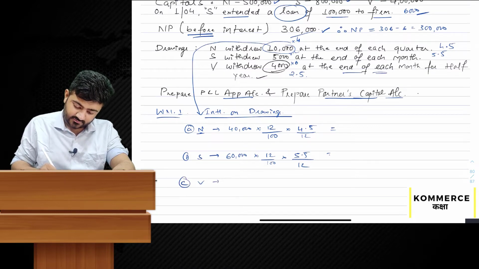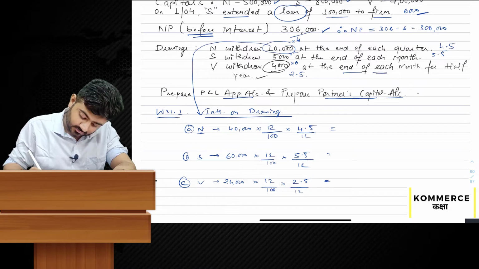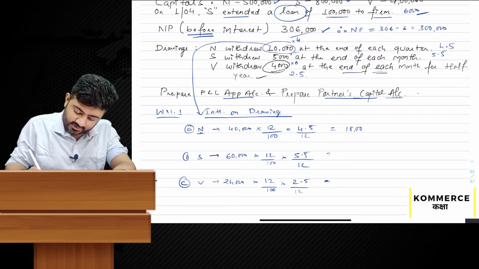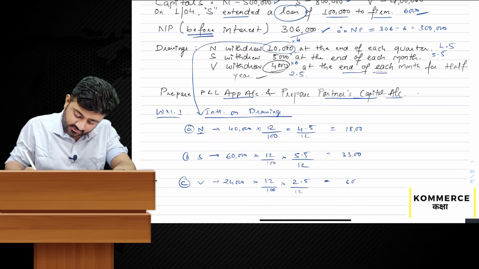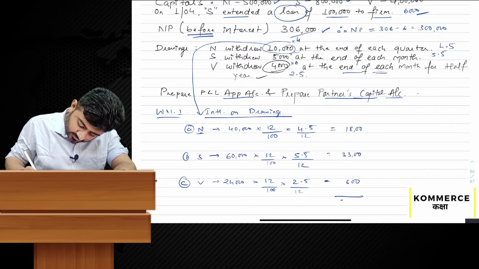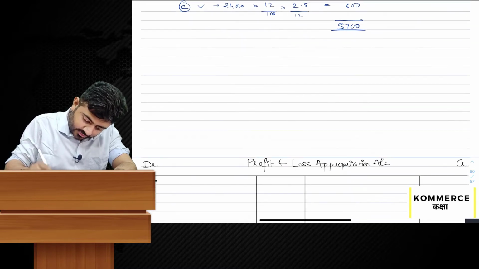V: 6 into 4,000, 24,000 into 12 by 100, into average 2.5 by 12 is equal to 1,800, 3,300 and 600. Total is 5,700.